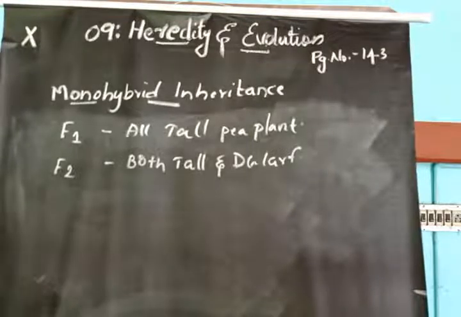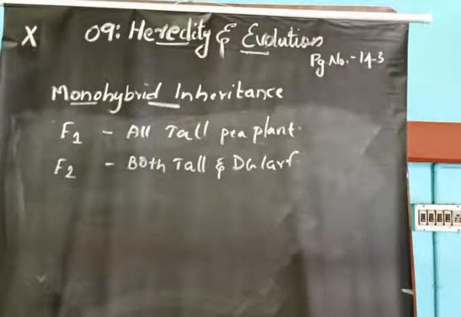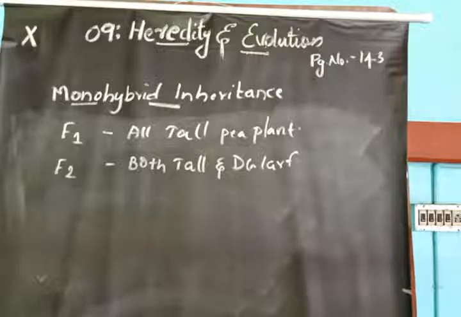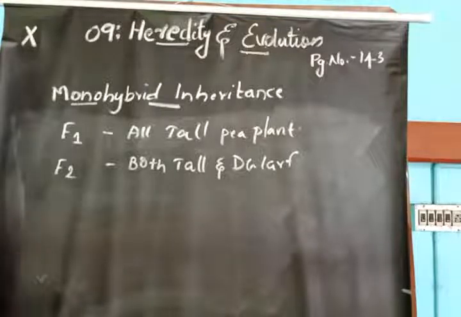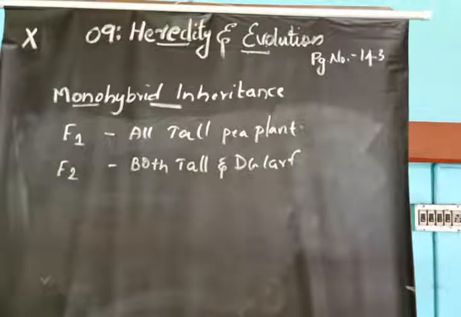So what he did is, first he took a pure breed tall pea plant and next a pure breed dwarf pea plant. He crossed the pure breed tall with the pure breed dwarf. He obtained a hybrid. All the hybrids are tall in character. Then he selfed the F1 generation. He obtained the F2 generation with both tall as well as dwarf plants. So this was his experiment.